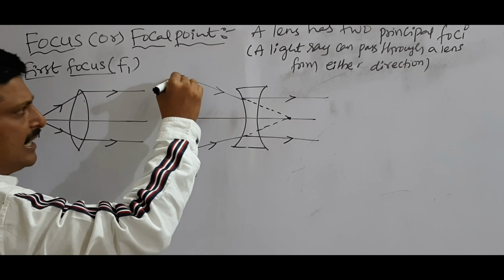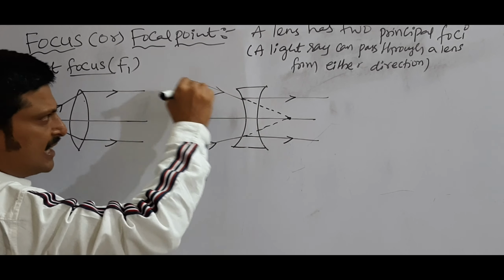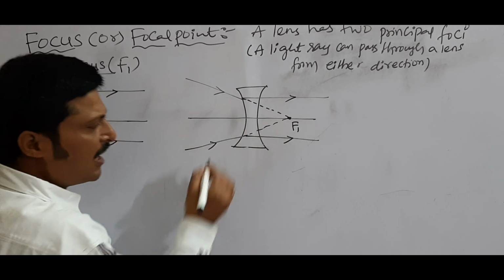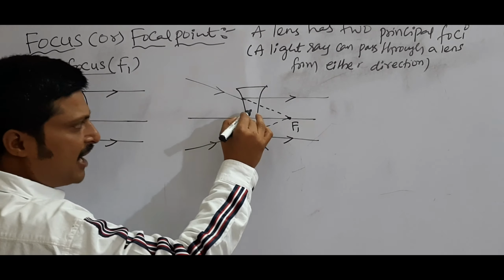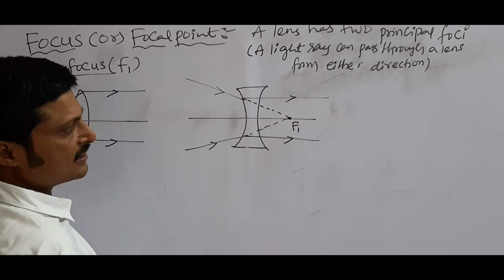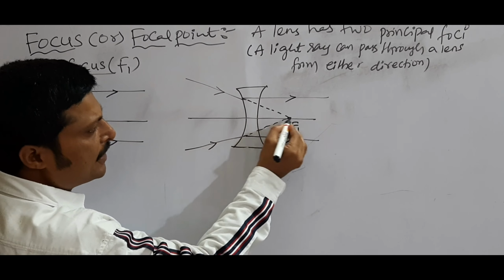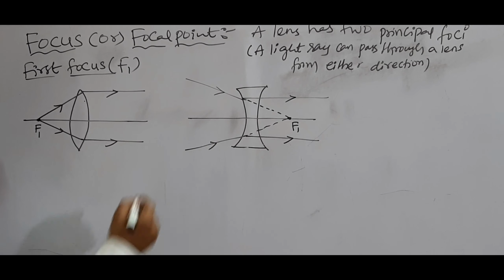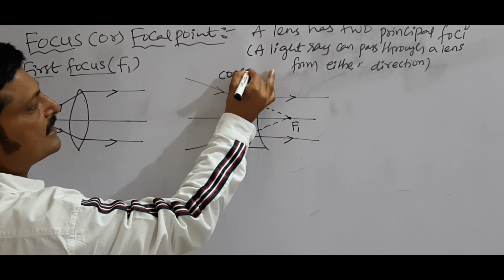Where the light rays appear to meet, that point is first focus for concave lens.